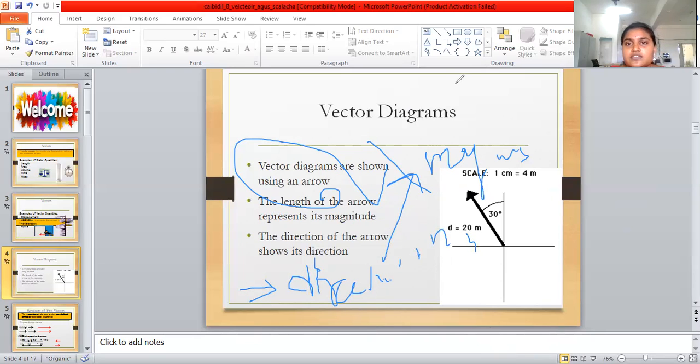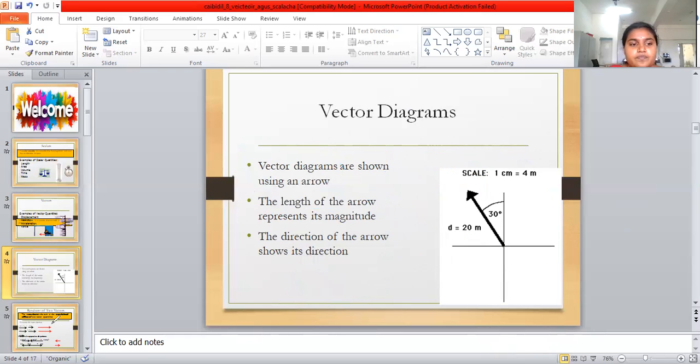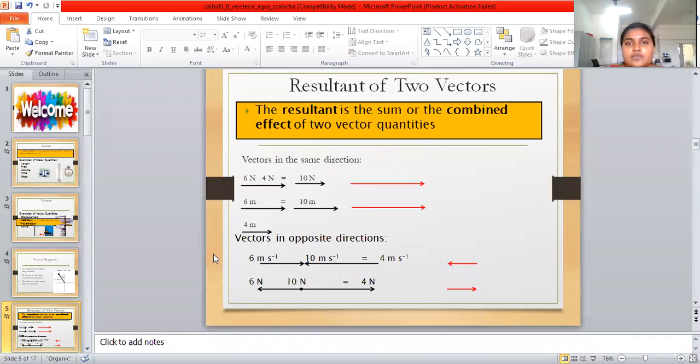And so next is the resultant of two vectors.